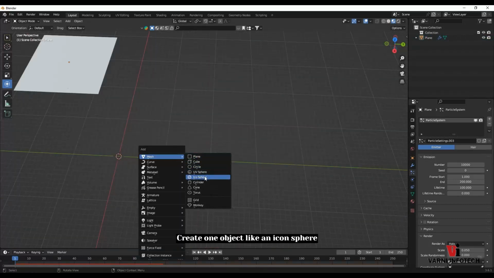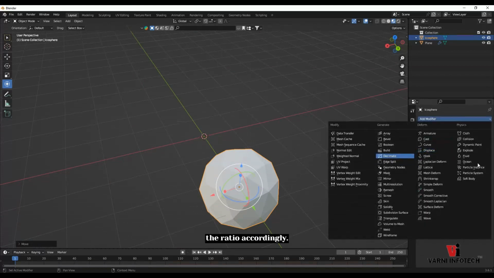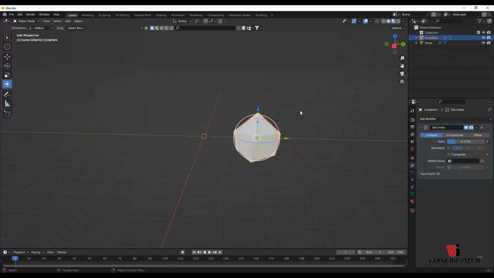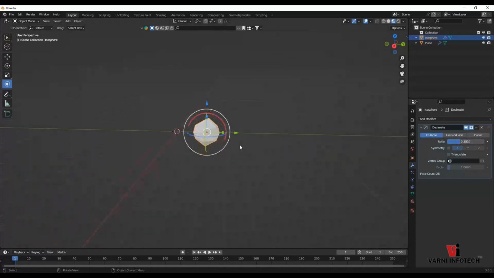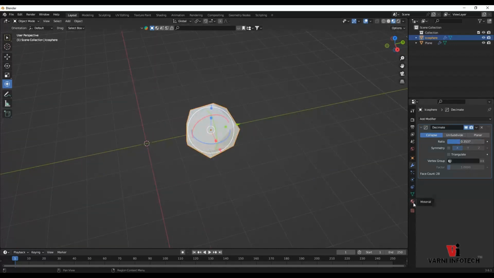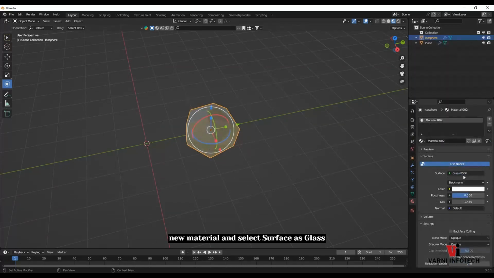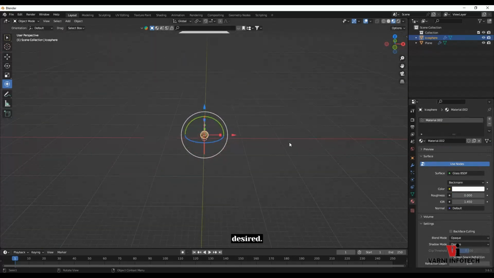Create one object like an icosphere and add modifiers such as decimate. Set the ratio accordingly. Then, in the Material Properties, add a new material and select Surface as Glass BSDF. Adjust the roughness as desired.